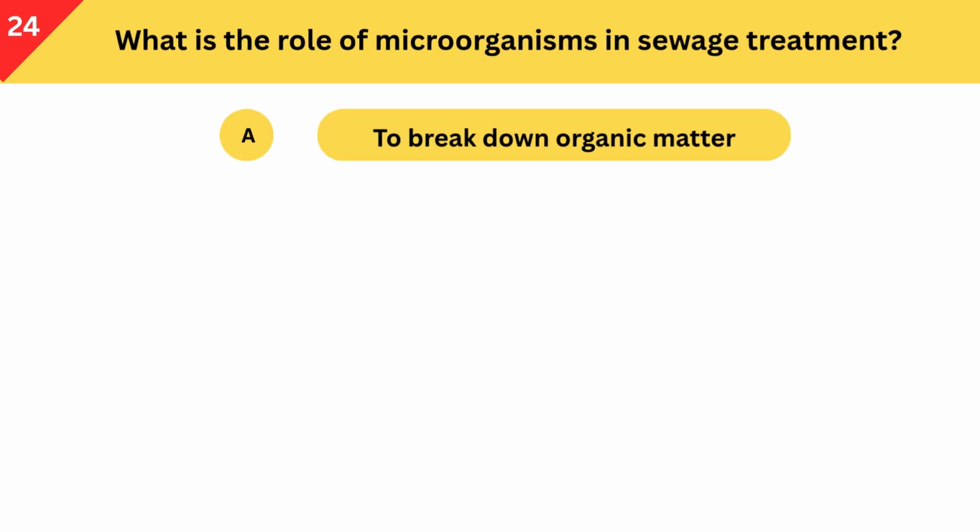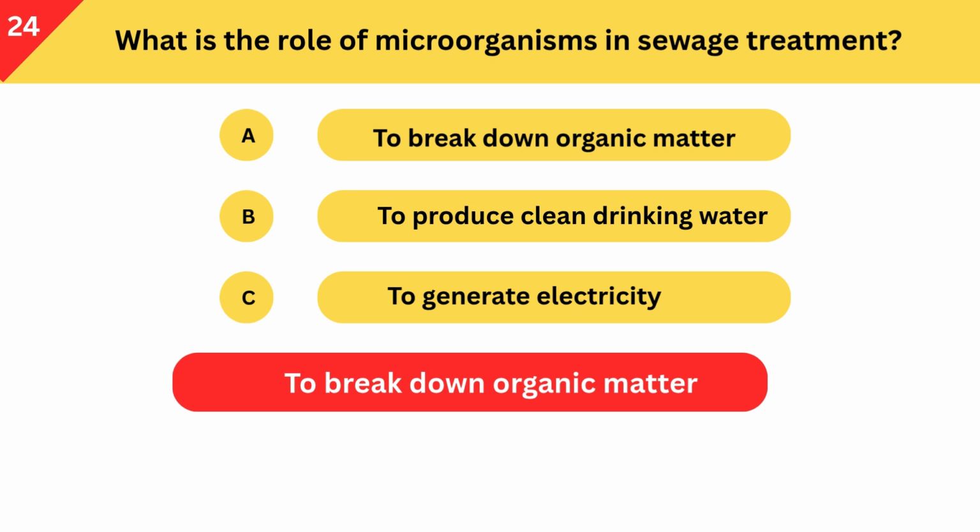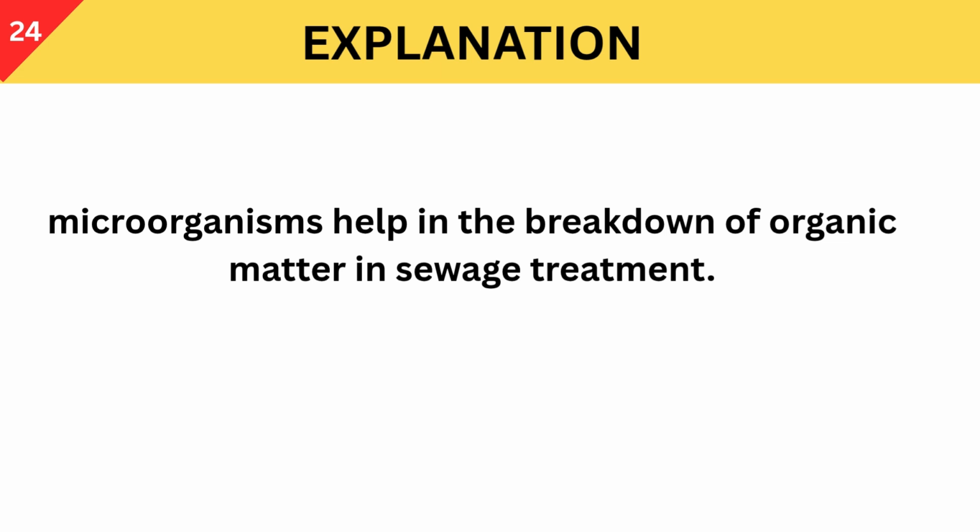What is the role of microorganisms in sewage treatment? A. To break down organic matter. B. To produce clean drinking water. C. To generate electricity. Correct answer is to break down organic matter. Microorganisms help in the breakdown of organic matter in sewage treatment.